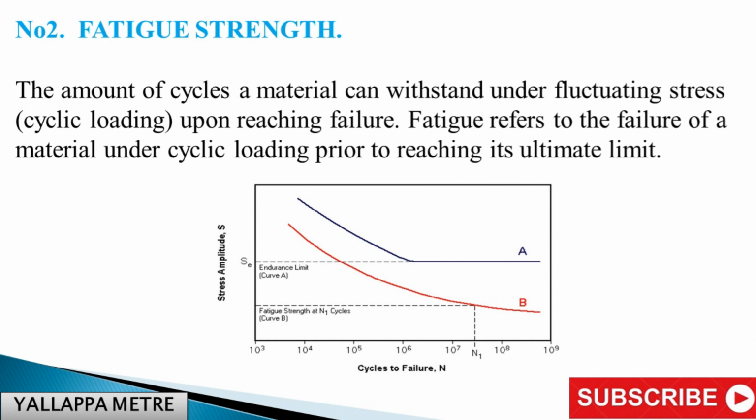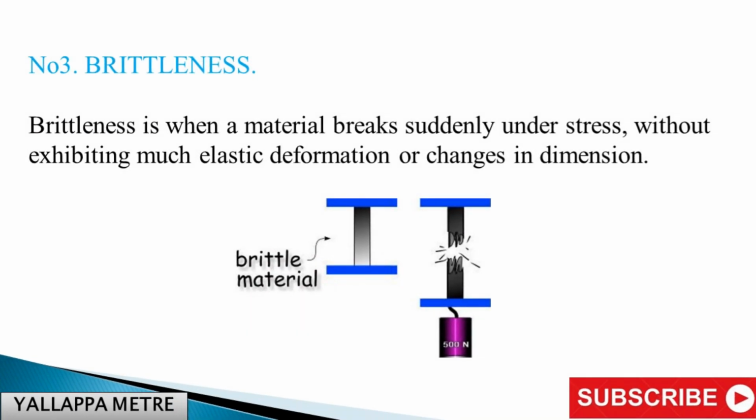Number 2. Fatigue strength. The amount of cycles a material can withstand under fluctuating stress, cyclic loading, upon reaching failure. Fatigue refers to the failure of a material under cyclic loading prior to reaching its ultimate limit. Number 3. Brittleness. Brittleness is when a material breaks suddenly under stress, without exhibiting much elastic deformation or changes in